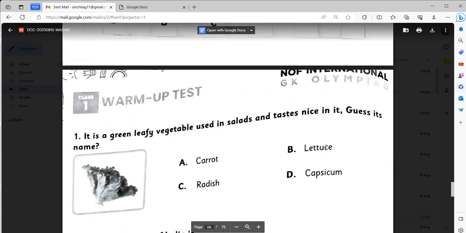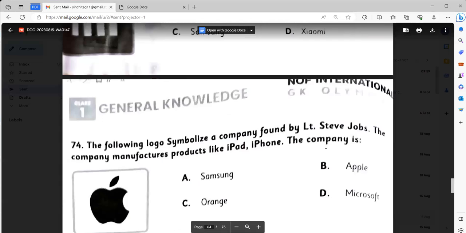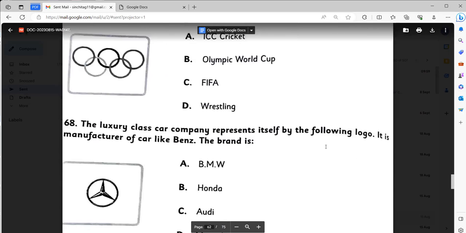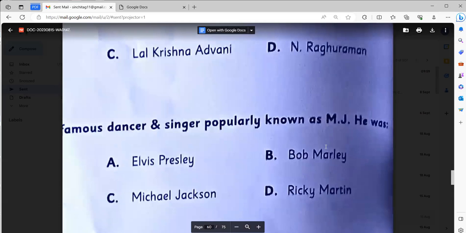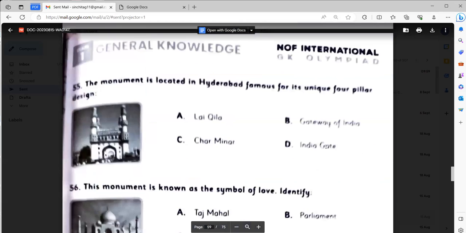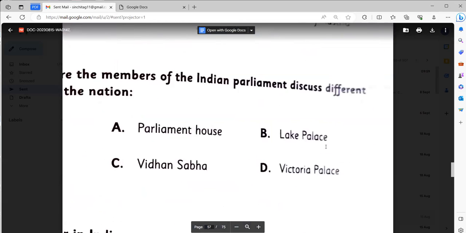I am so sorry. The answer of this question will be Kesari, not Satyameva Jayate. Wait, I'm showing you all.